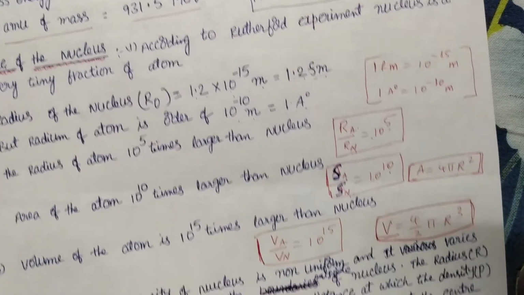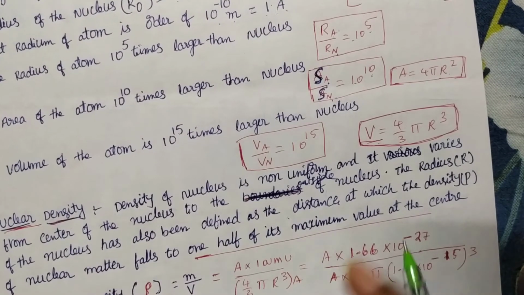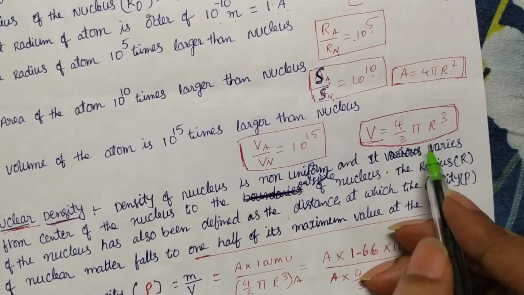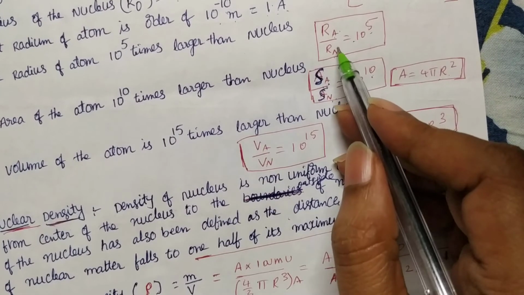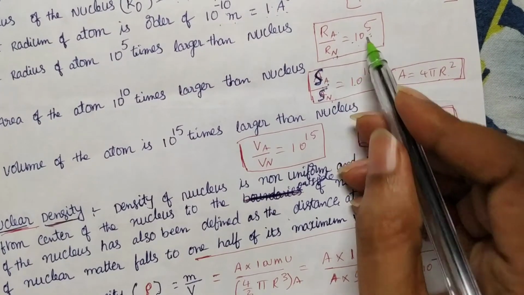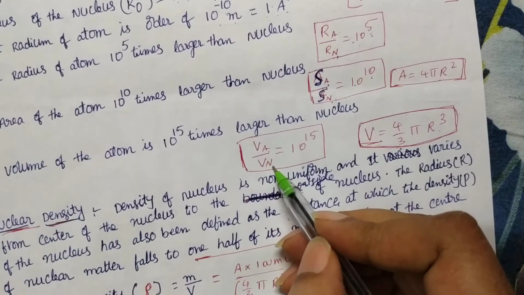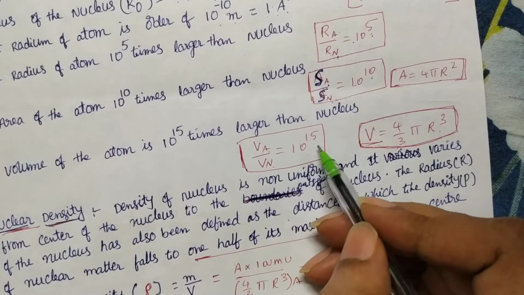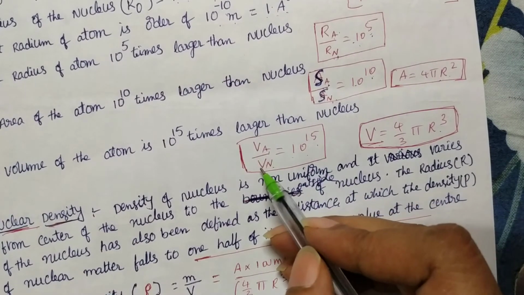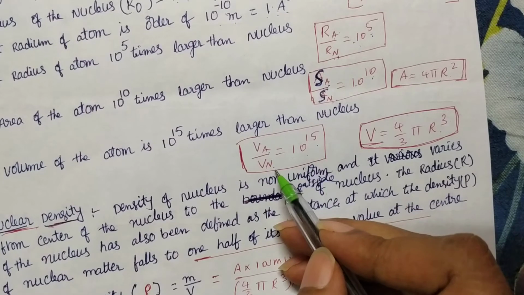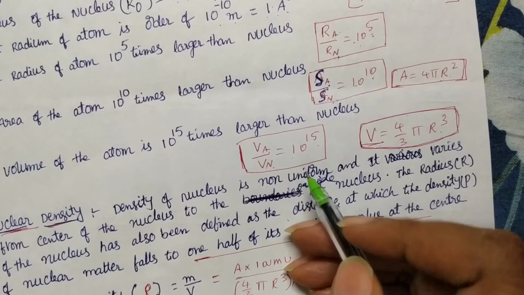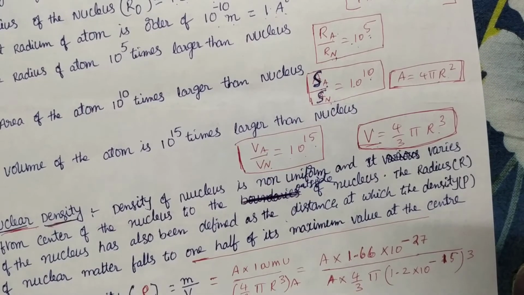Similarly, volume. What is the volume relation? V is equal to 4/3 pi r cube, so volume is proportional to r cube. But r atom by r nucleus is 10 power 5. So volume of the atom by volume of the nucleus is of the order of 10 power 15, which means the volume of the atom is 10 power 15 times greater than the volume of the nucleus. That is what was explained in the Rutherford experiment.